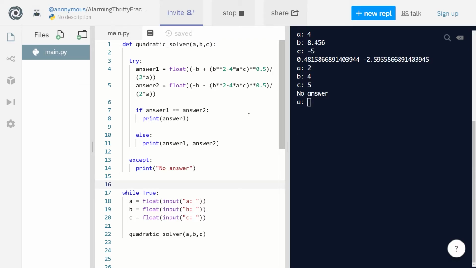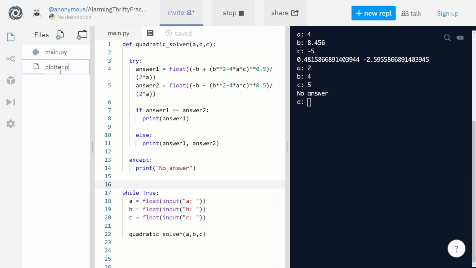repl.it is that you don't need to actually install these libraries. They're already pre-installed. But if you're going to code on your own computer, you're going to have to install them, which is why I didn't want to bother today, because if you're a beginner, you have to look up some stuff and you might run into errors. So I just didn't want to bother and wanted to keep things as simple as possible. So we're done with this Python file. Let's create a new file and let's call it plotter.py.